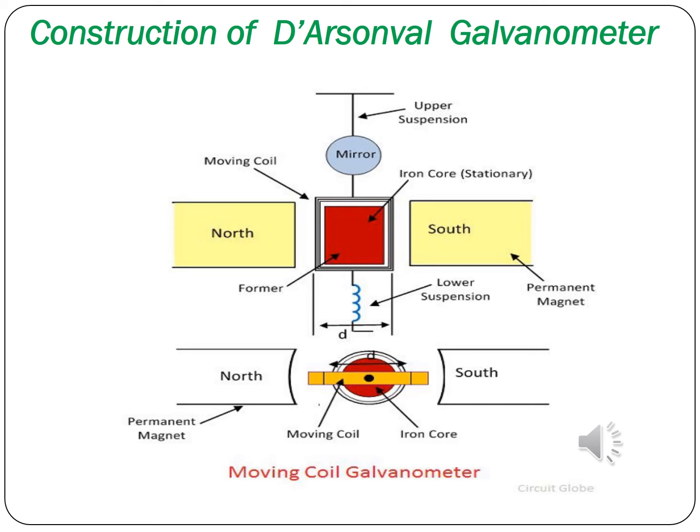Next, suspension. The suspension is a single fine strip of phosphor bronze and serves as one lead of the coil. The other lead is a loosely coiled spiral of fine wire leading from the bottom of the coil. So there is an upper suspension and a lower suspension.